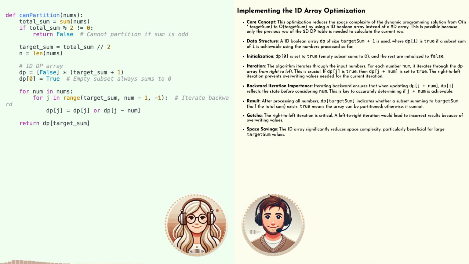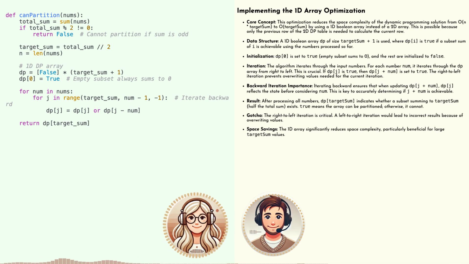For each num, we need to update our DP array. This is where things get a bit tricky. We're going to iterate through our DP array, but from right to left. Right to left? That seems a bit backward. Why not the usual left to right way? It's a crucial optimization. By going from right to left, we avoid accidentally double counting any subset sums.